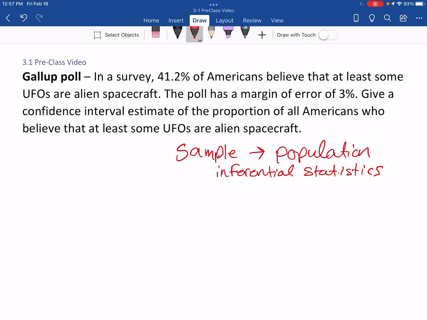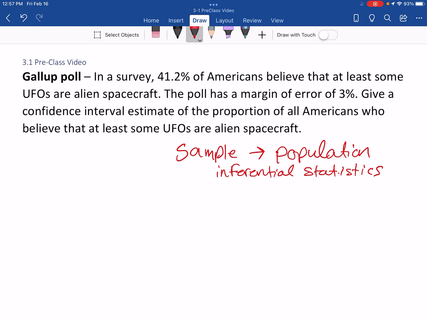Okay, I'm just going to read this example here for this Gallup poll, which is for real. I read the article about this. This is really cool. So, in a survey, 41.2% of Americans believe that at least some UFOs are alien spacecraft. The poll has a margin of error of 3%. Give a confidence interval estimate of the proportion of all Americans who believe that at least some UFOs are alien spacecraft. Okay, so they did a survey.